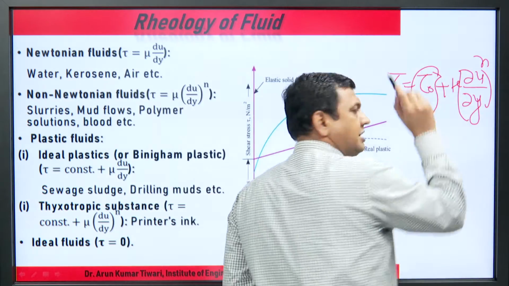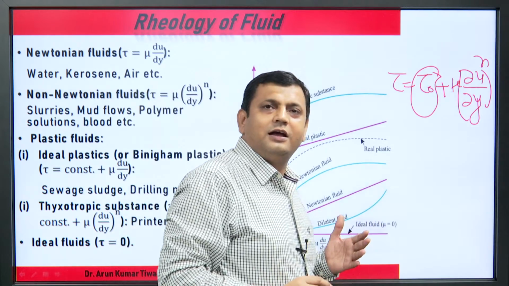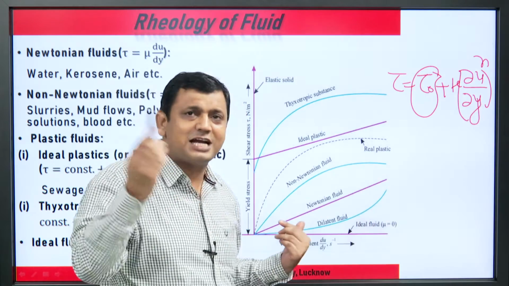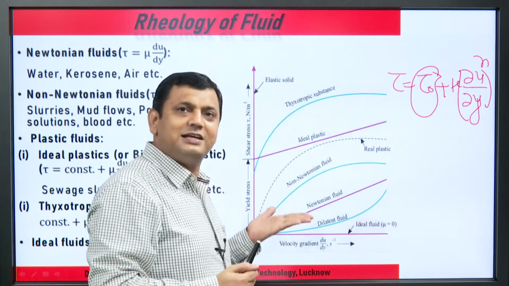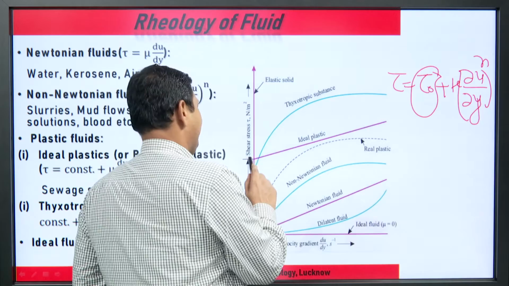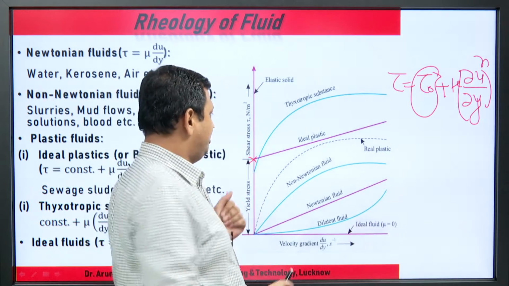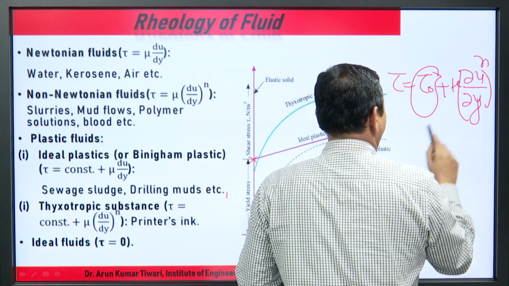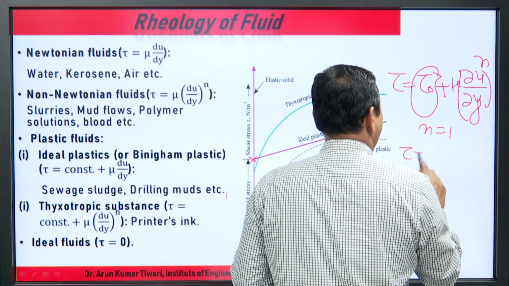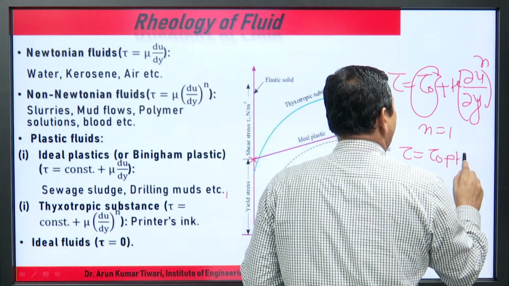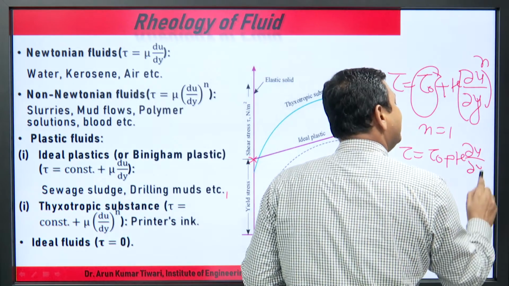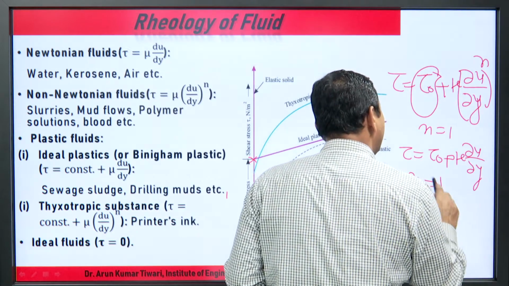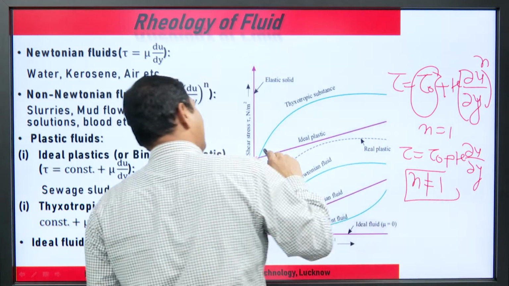Some initial yield stress. What does it mean? The starting point is not the origin; the starting point is on the y axis. So the nature is again linear. If n equal to 1, what is the case? Tau equal to tau naught plus mu du upon dy. This is one case. Another case is if n is not equal to 1, then what is the case?